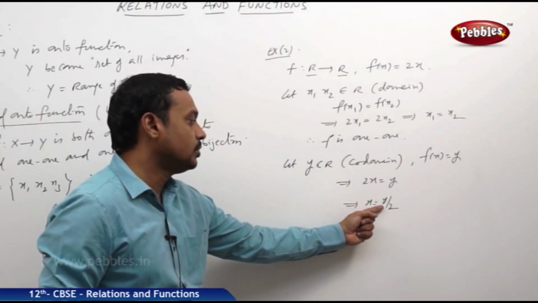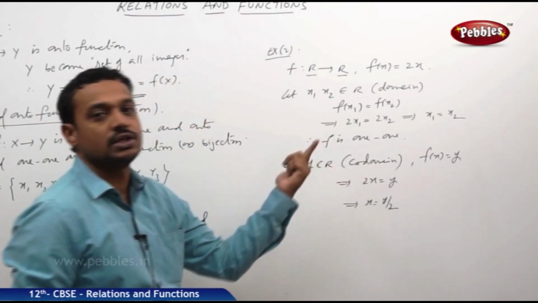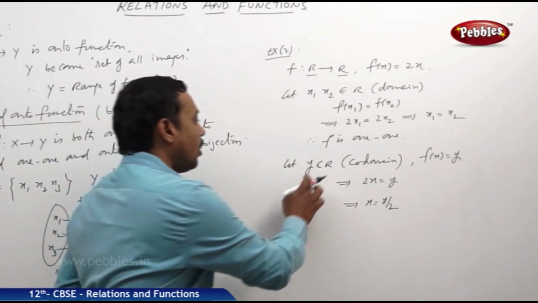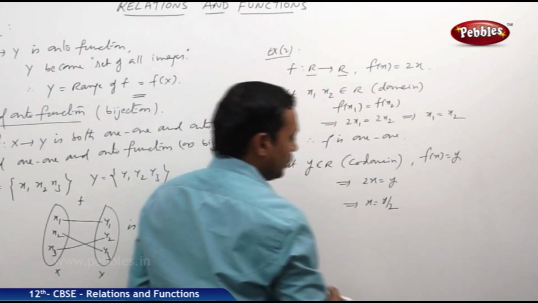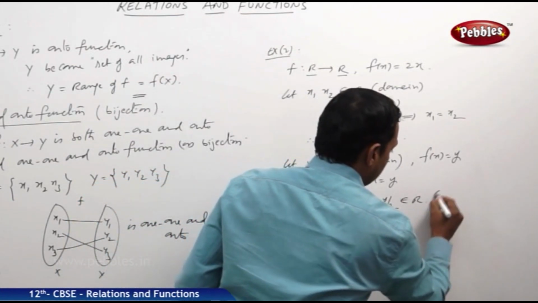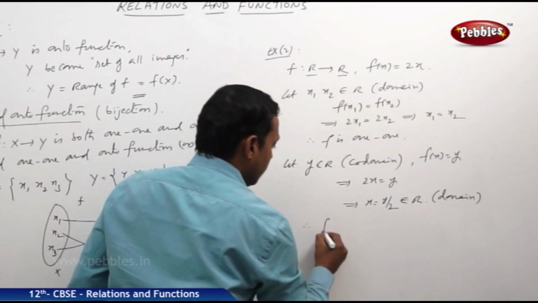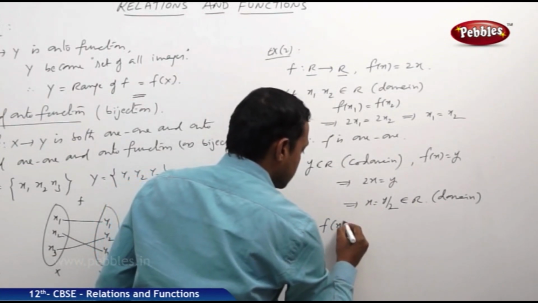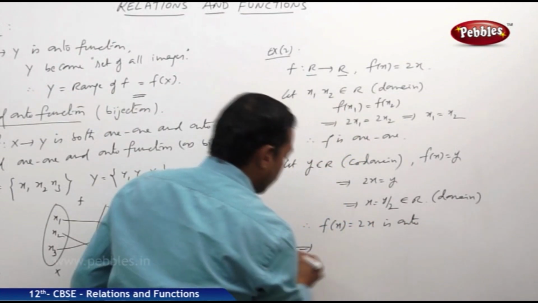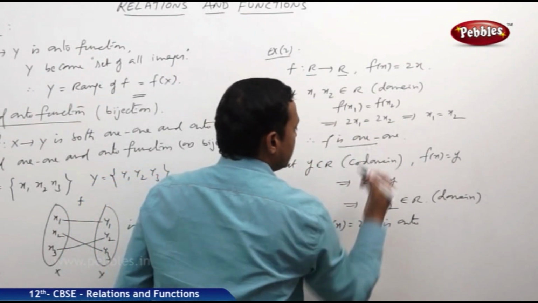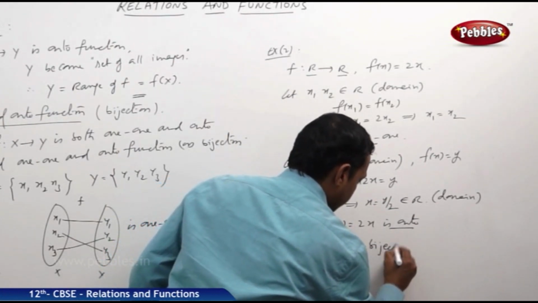If y is positive, y by 2 is positive; y is negative, y by 2 is negative; y is 0, of course x is 0. That means for all values of y, x is equal to y by 2 is a real number. It belongs to the domain R. Therefore, finally the given function f of x is equal to 2x is onto. So it concludes that the given function is one-one and onto, hence f is a bijection.